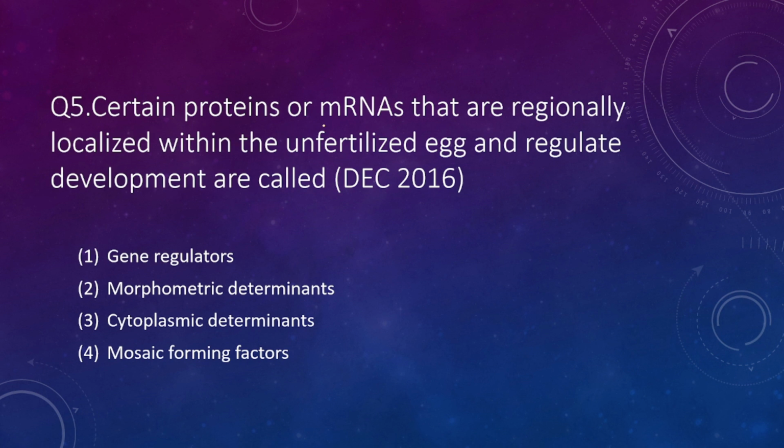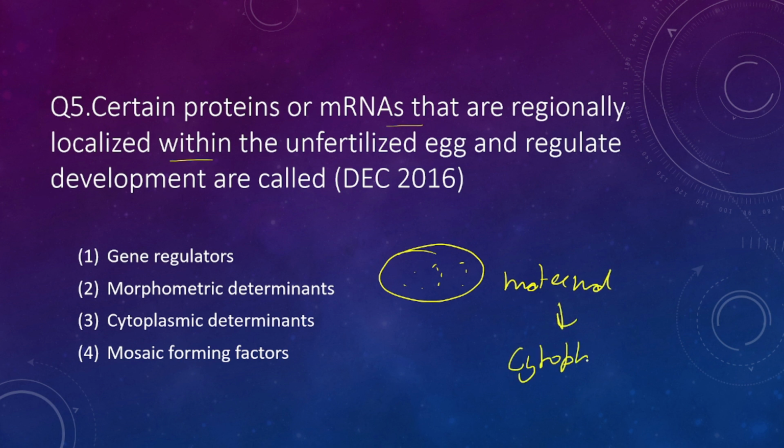Now the fifth one: certain proteins or mRNAs that are regionally localized within the unfertilized egg and regulate development are called gene regulators, morphogenetic determinants, cytoplasmic determinants, or mosaic forming factors. We all know that an unfertilized egg has maternal determinants, and these maternal determinants are known as cytoplasmic determinants. This was a very direct question, and option number 3 is the correct one.